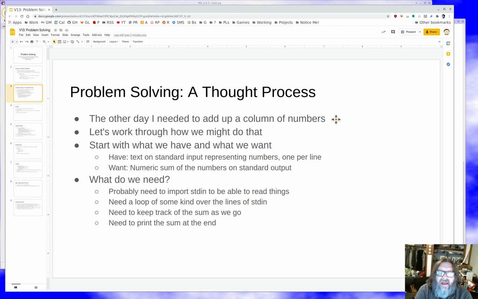The other day I needed to add up a column of numbers. This is a little bit of a fudge. I've had a program lying around for years that adds up a column of numbers. I mean, for decades, really. But it's been written in what's called Bourne shell script with sed and awk. And so it's pretty ugly to read and test and maintain. I decided, for reasons that I'll talk about maybe in some future video, that I wanted to rewrite it in Python. So I need to add up a column of numbers, and I wanted to do it in Python.